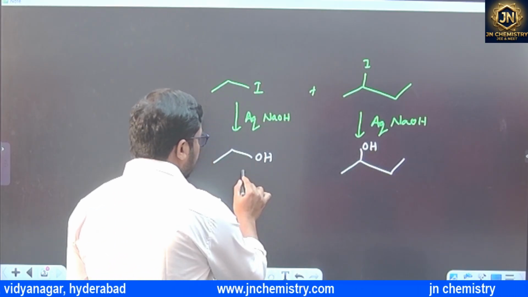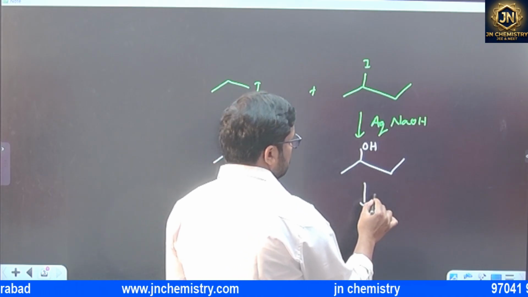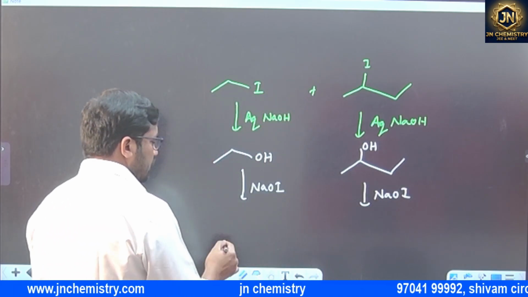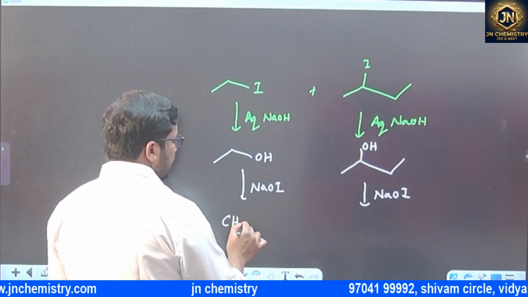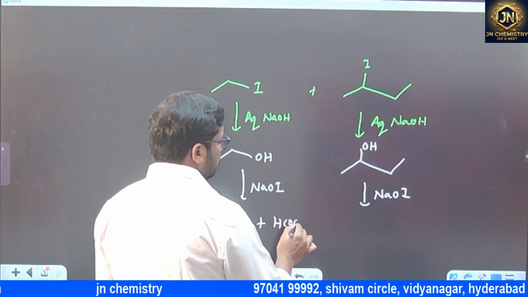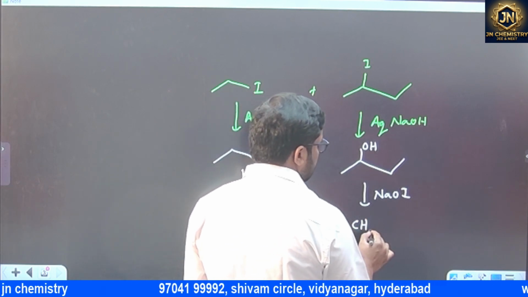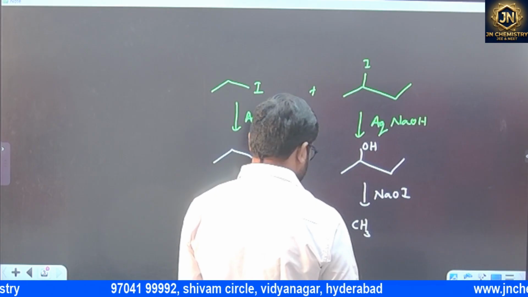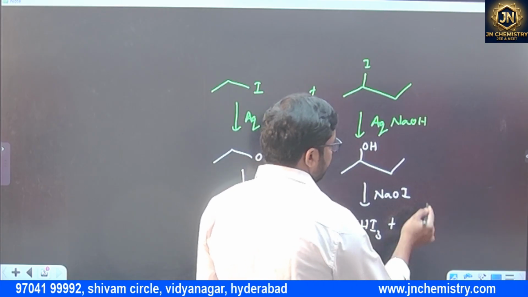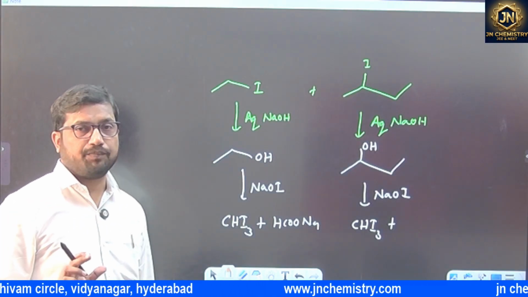When it is treated with NaOI, we'll get CHI3, iodoform, and HCOONa, plus the remaining as a byproduct. This is the iodoform test.